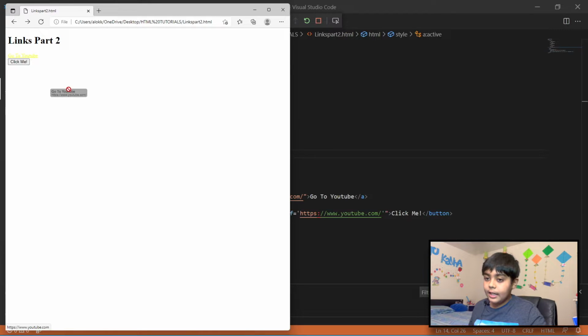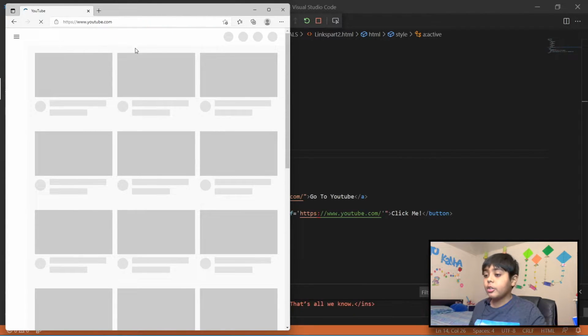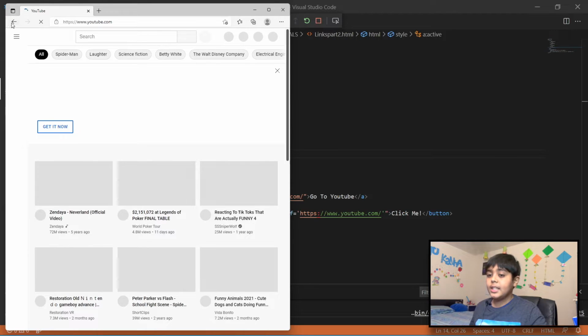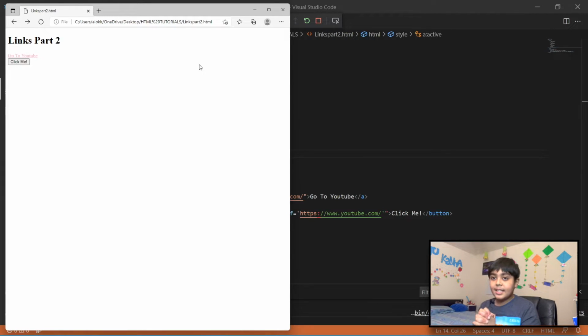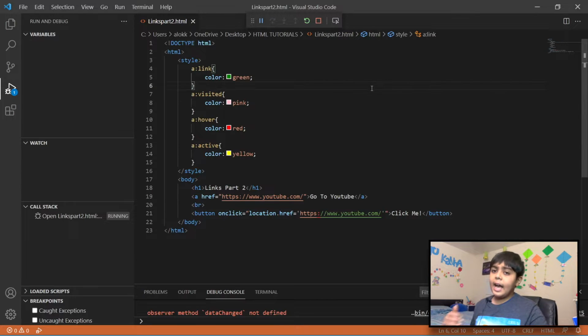And if you click on it, it turns yellow. And it also goes to the link if we click on it. So this is amazing, guys. Now we can also use links as bookmarks.